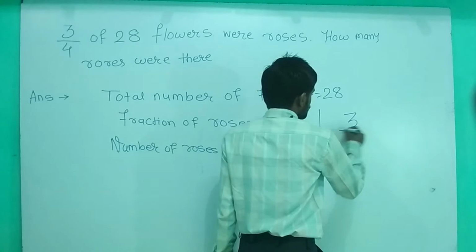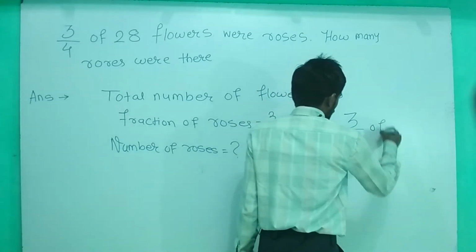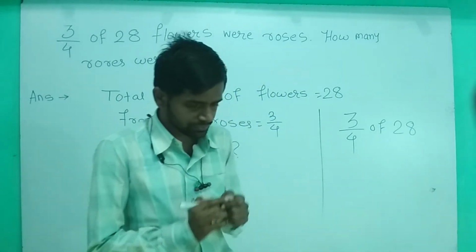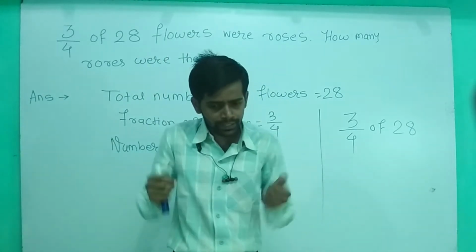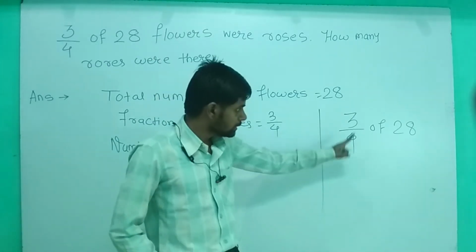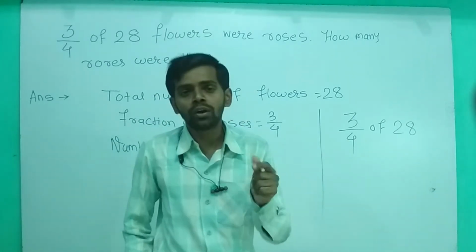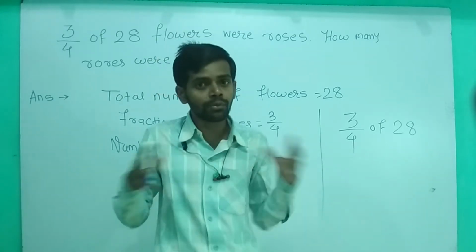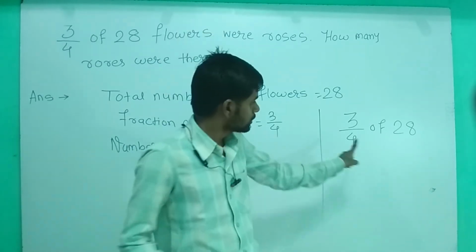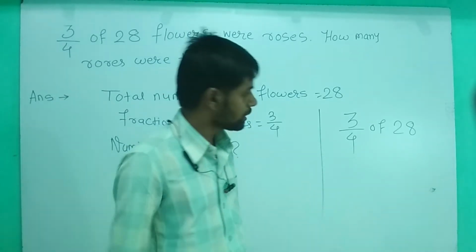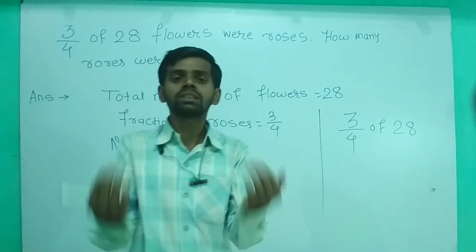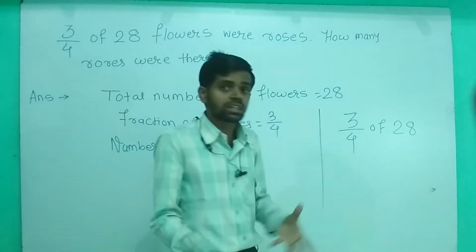Listen, dear students, I'm going to solve here 3 by 4 of 28. So always remember, the denominator tells us about the total number of parts. Again, I'm repeating, the denominator tells us the total number of parts in one whole. ये one whole भूलना मत. Okay, then out of the 4 parts we are selecting 3 parts. 4 में से 3 हमको चाहिए.